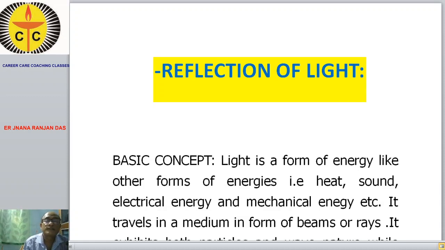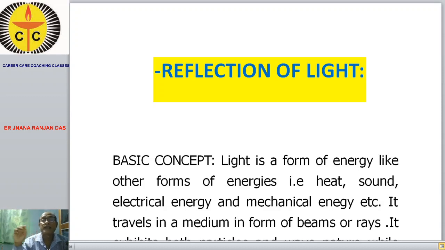Light travels in the form of rays or beams of light from a source of light.